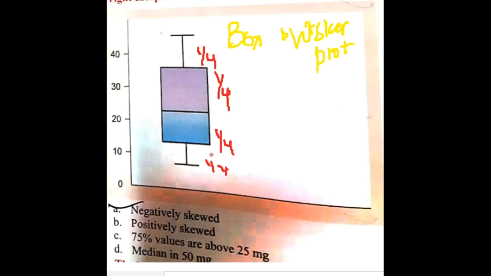These horizontal whiskers, this is the box, these are the whiskers. These whiskers tell us about the range through which this data is distributed.